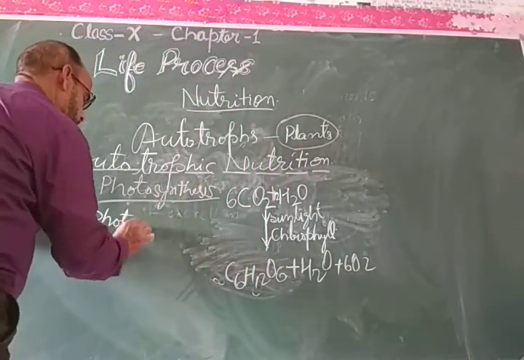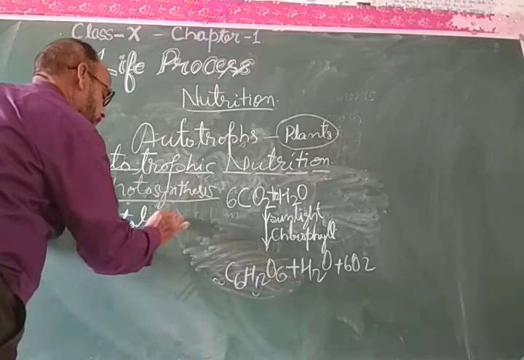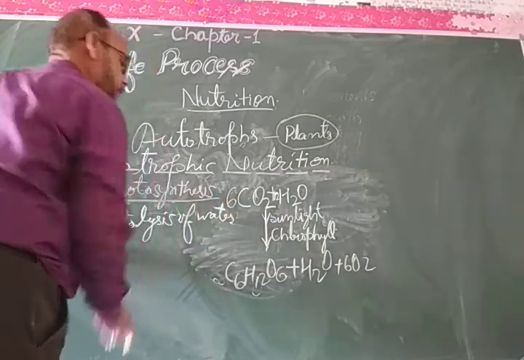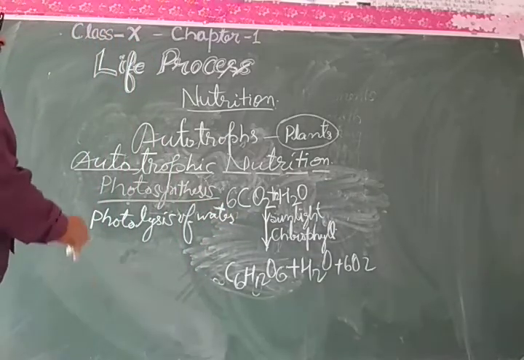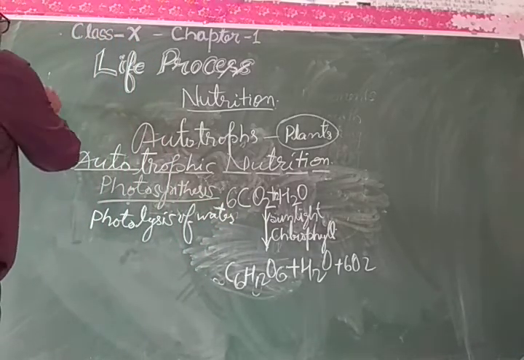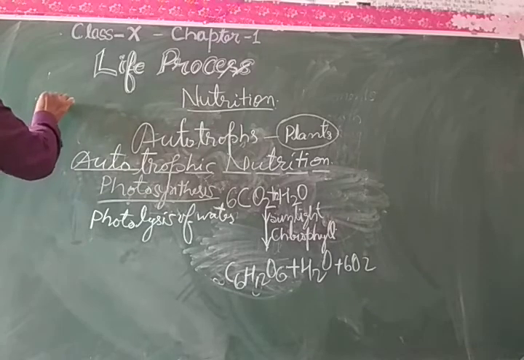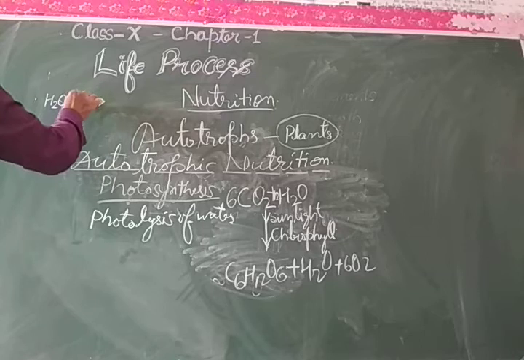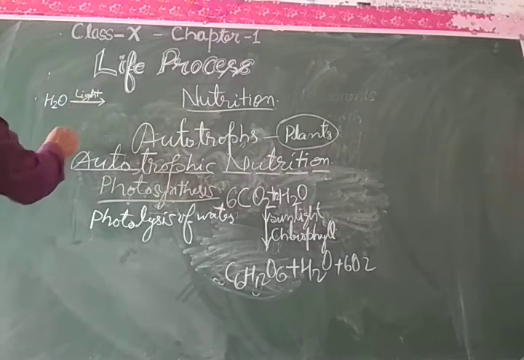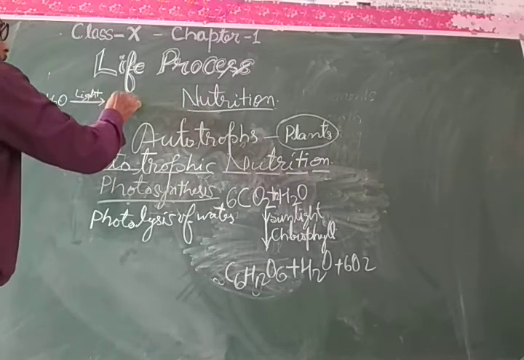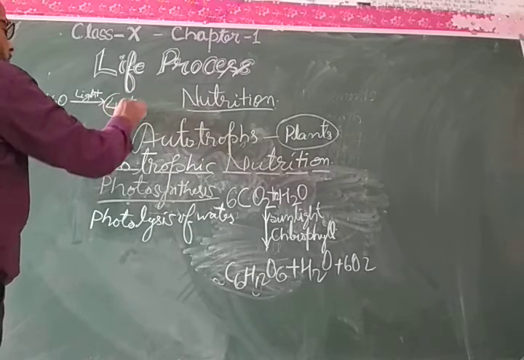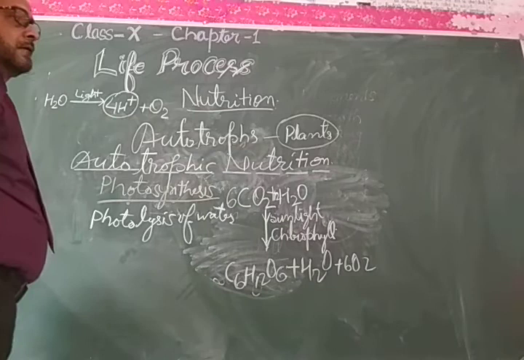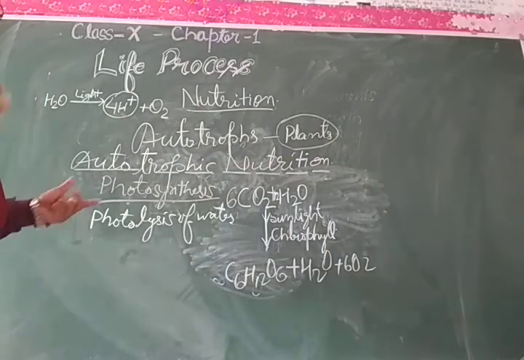In photolysis of water, H2O gets broken down with the help of light, and 4 hydrogen ions are released, plus oxygen is released side by side.